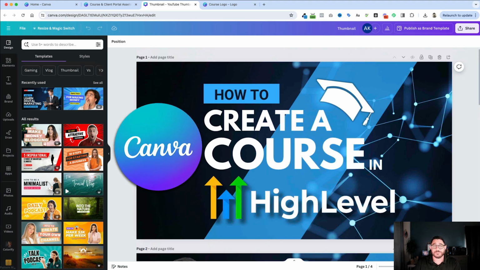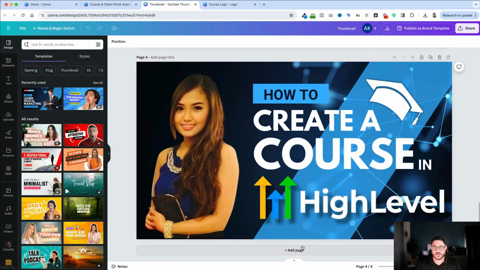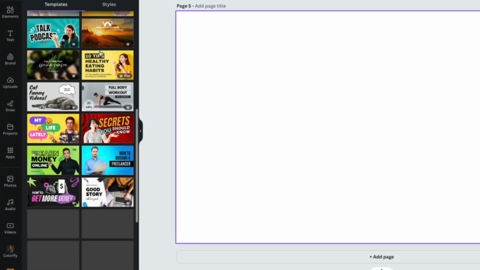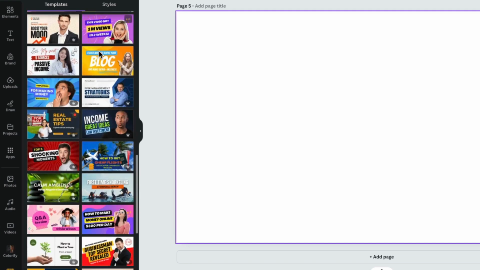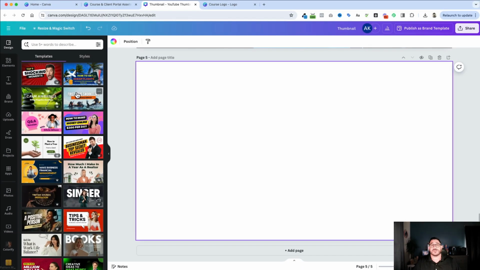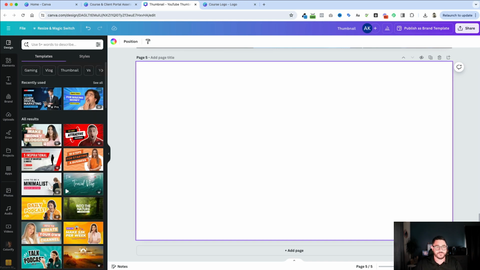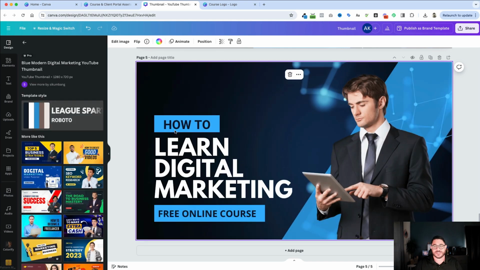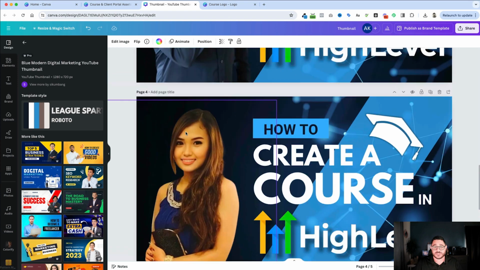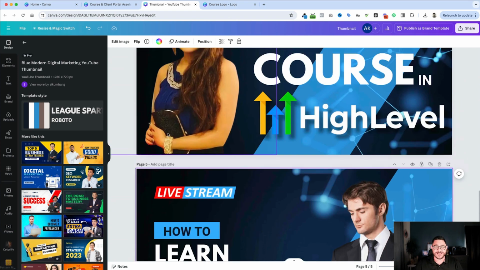So this is actually simpler than you think. What I do is, and I'm going to just start off with a blank one here at the bottom, I look through all the different imagery inside of Canva. I see what kind of thumbnails they already have. I know that thumbnails are probably the most important part when I'm dealing with my course. So I want to continue the theme from the thumbnail, and that's how I create my logo. So this is the one that I had chosen. It's very simple. And if you look at the ones above, they all kind of match that look and feel, but it's a lot different.